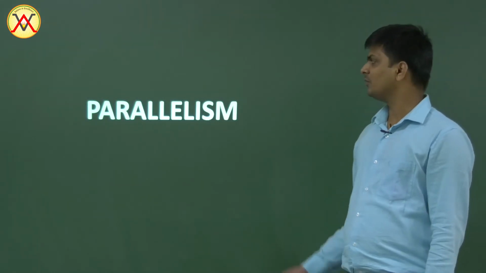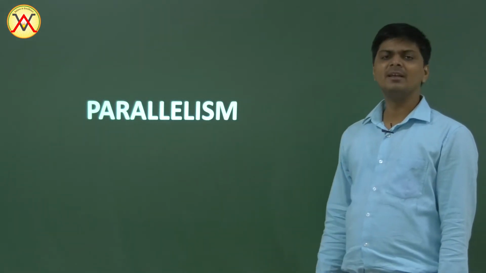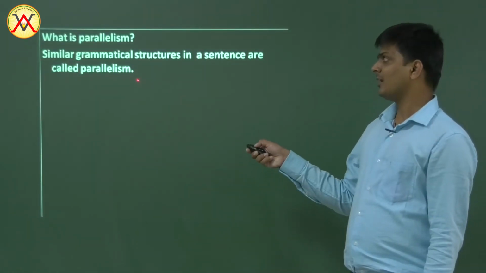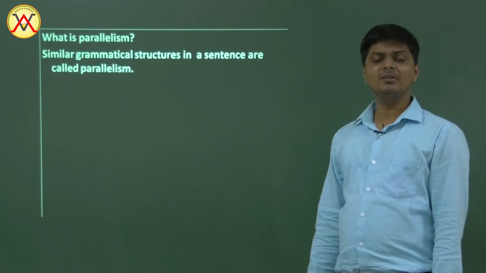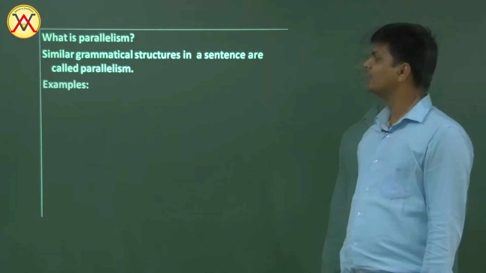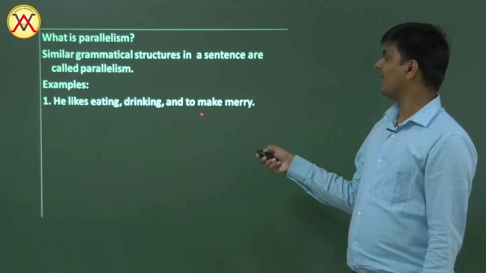Today I am going to discuss with you parallelism. Let's see what parallelism is. The similar grammatical structures in a sentence are called parallelism. Example: he likes eating, drinking and to make merry.